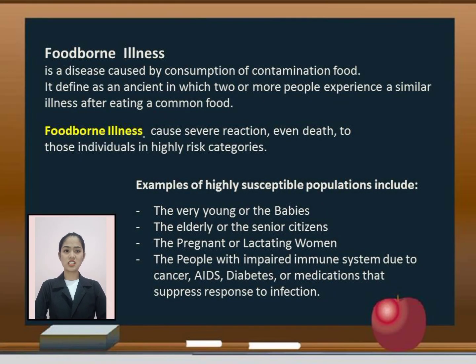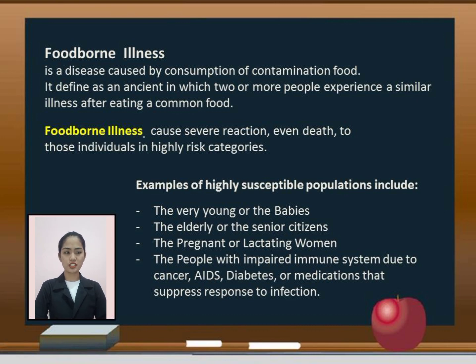Foodborne illness is a disease caused by consumption of contaminated food. It defines an outbreak in which two or more people experience a similar illness after eating a common food. Foodborne illness causes severe reactions, even death, to those individuals in high risk categories.